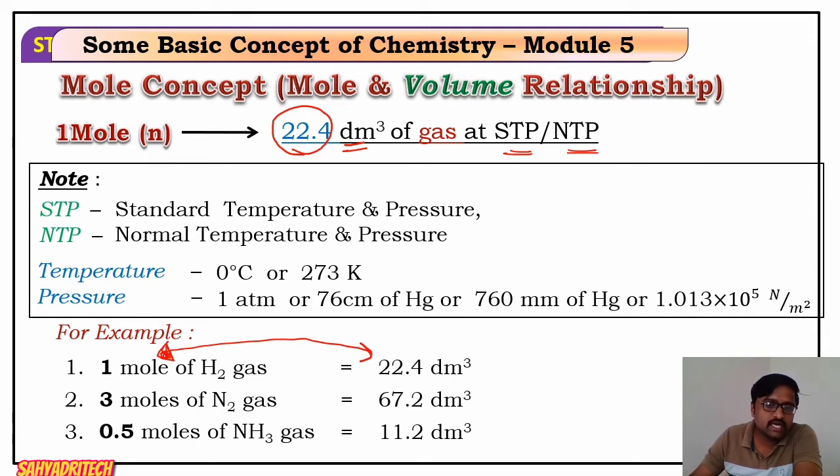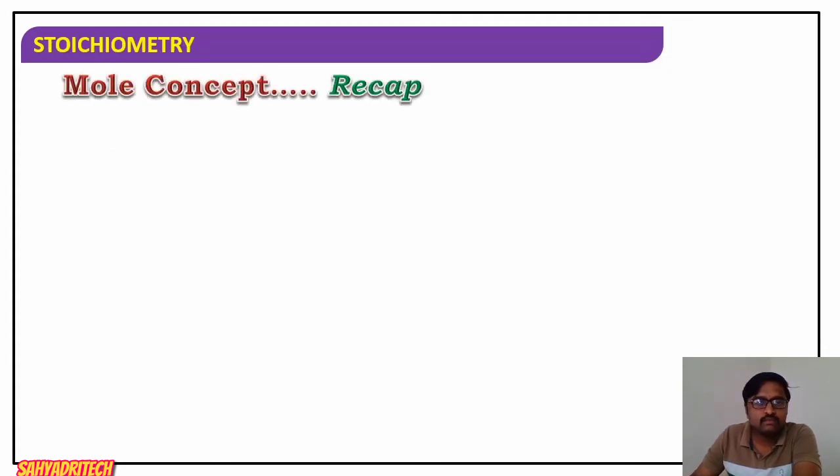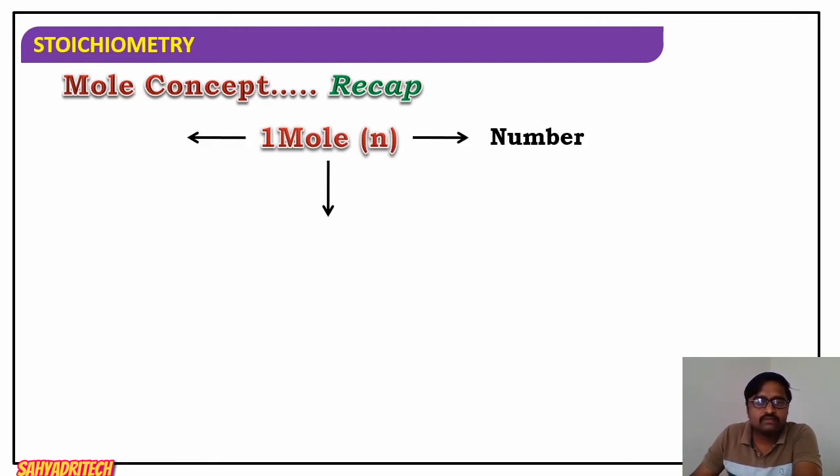So what is the standard thing to be remembered here? 1 mole of gas refers to 22.4 dm cube of gas at STP, or I can say NTP. Okay, well, now if I consider 1 mole, what are all the things we relate with 1 mole with respect to number?